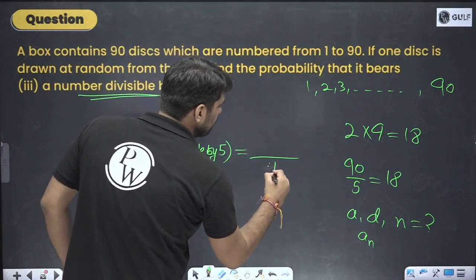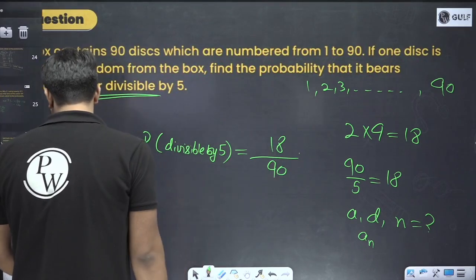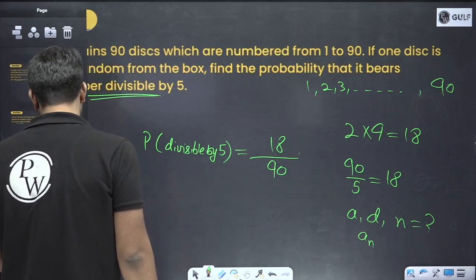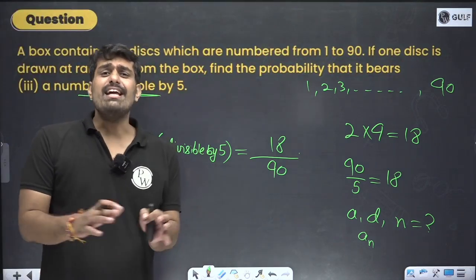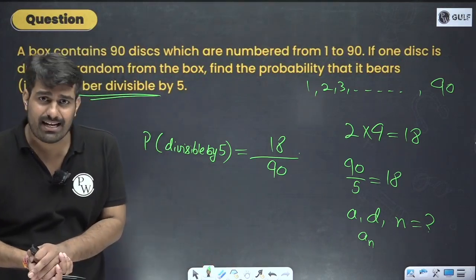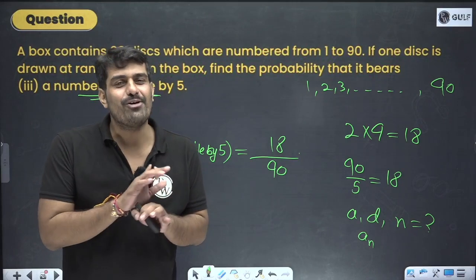Total 90 numbers. How many numbers are divisible? 18. 18 by 90. You can do the calculation over here and you will get the clarity over here. So these were the range of problems which can come up. And I have given you a single formula that will work for all of them.